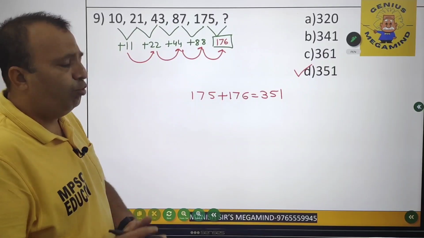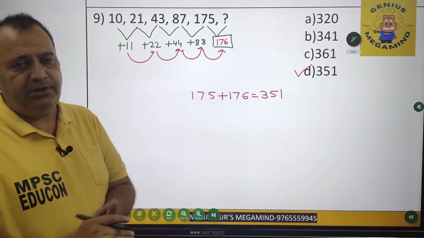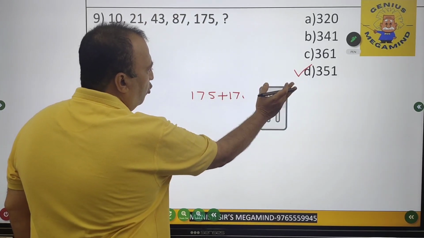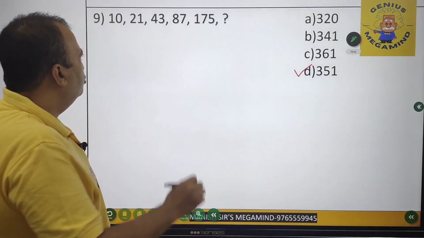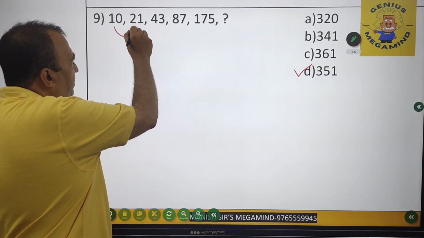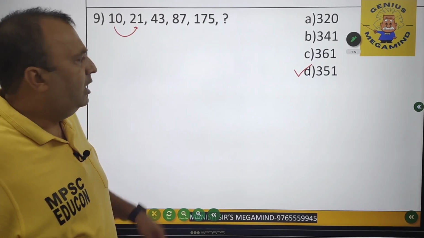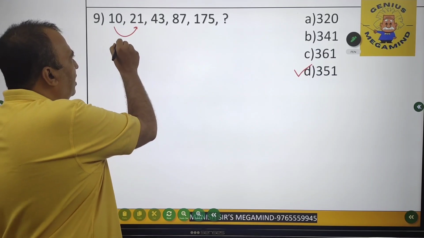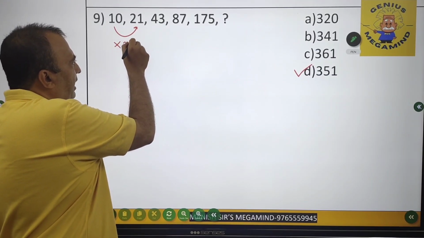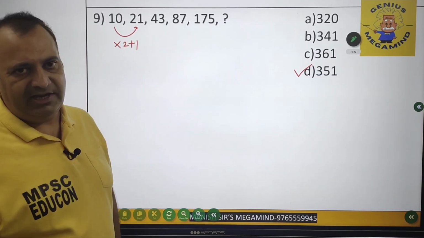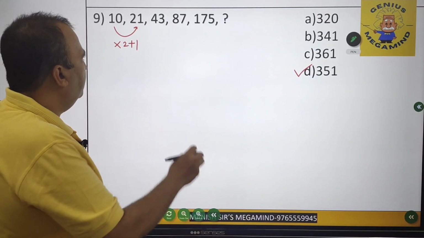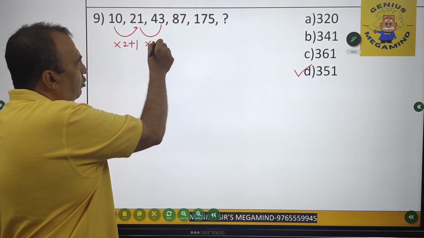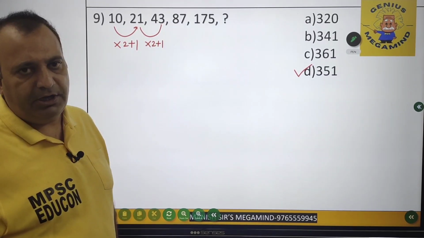So this was one way. Now I mentioned that you have to use a symbol of multiplication over here. So how can that be done? If I check the first two numbers, how do I get 21 from 10? I'll have to multiply 10 by 2 and add 1 in that. So 10's double is 20, 20 plus 1 is 21. Now again, 21's double is 42, plus 1 is 43.